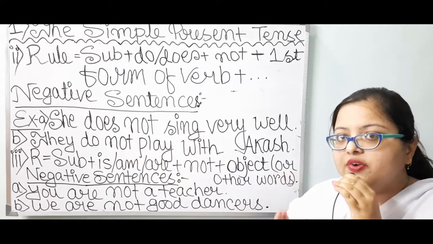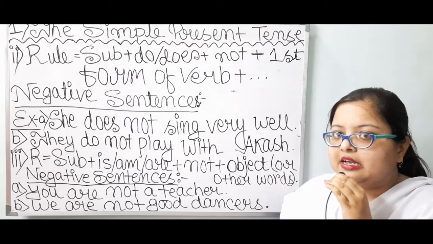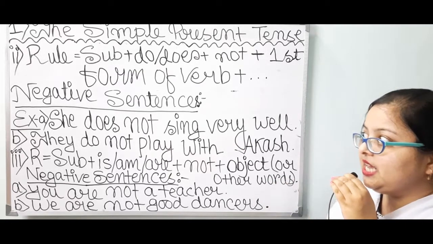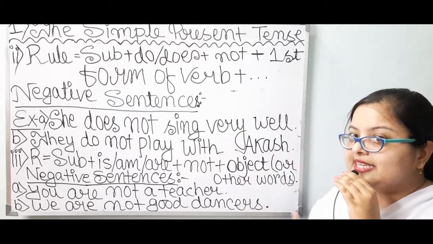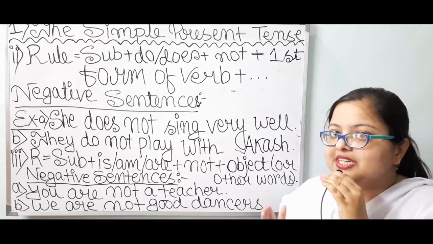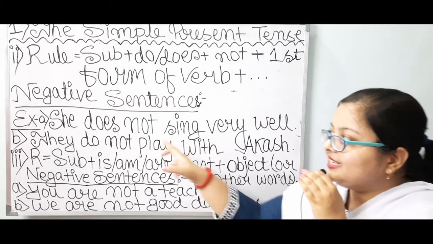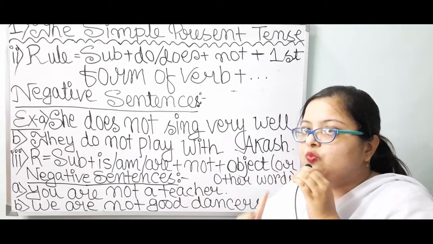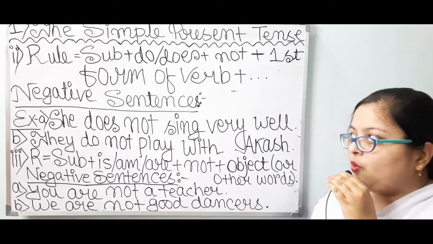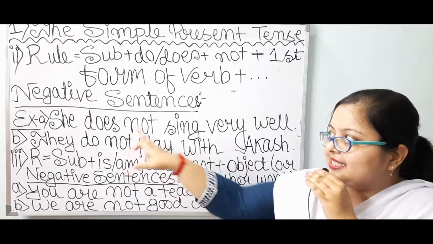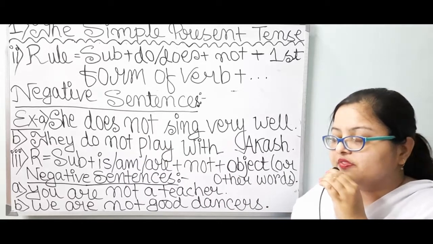Now, students, already you know, when the subject is in third person singular number, then s or es is going to be added with the main verb or helping verb. Over here, does is basically working as a helping verb only.